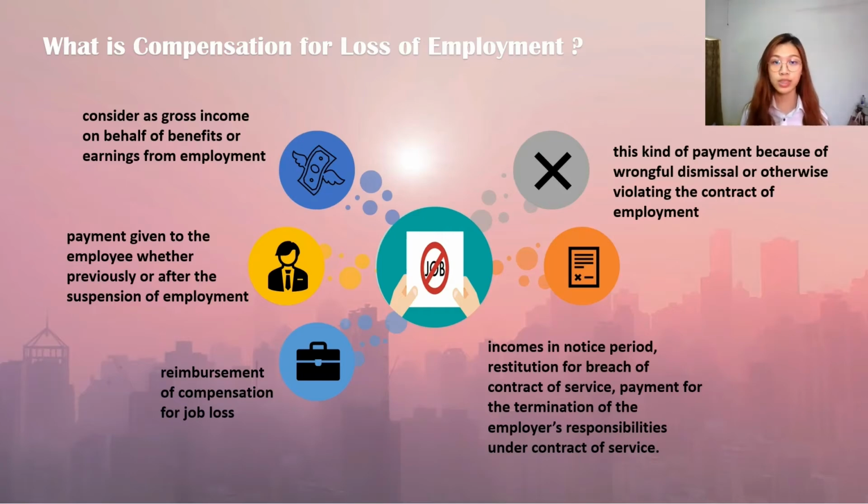One of the most common situations is that they are made irrelevant and dismissed prematurely. Situations that violate the law, such as wrongful dismissal or violating the contract of employment, might cause this kind of payment to occur. The scope includes income in the notice period, restitution for breach of contract of services, and payment for the termination of the employer's responsibility under the contract of services.